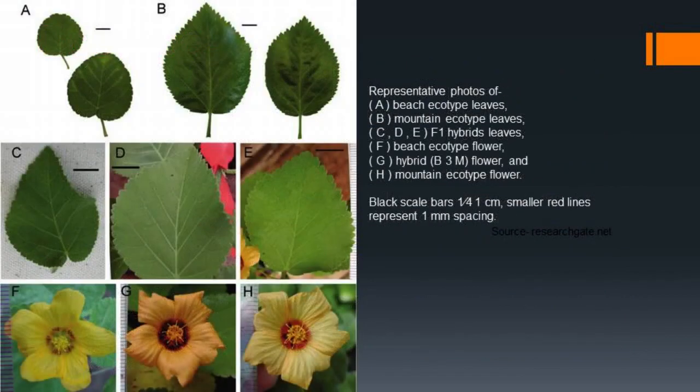Here are some examples with representative photos of ecotypes. In picture A, beech ecotype leaves. In picture B, mountain ecotype leaves. In pictures C, D, E, F1 hybrid leaves. In picture F, beech ecotype flower. In picture G, hybrid B3M flower, and H, mountain ecotype flower. Black scale bars are 1 cm. Smaller red lines represent 1 mm spacing.